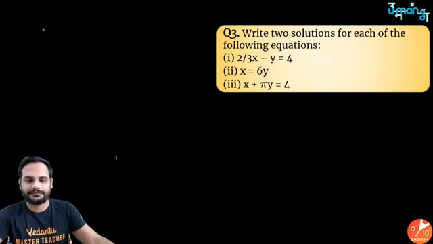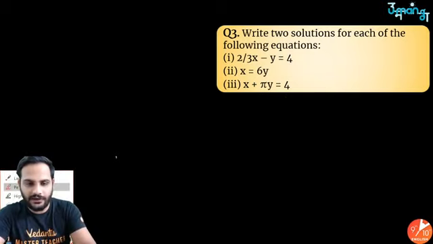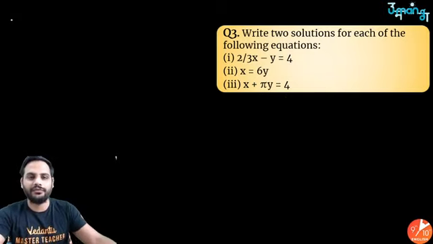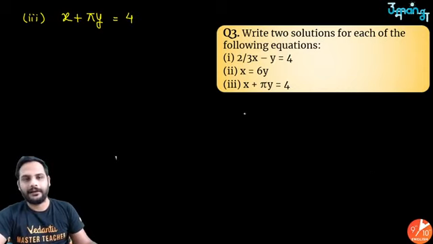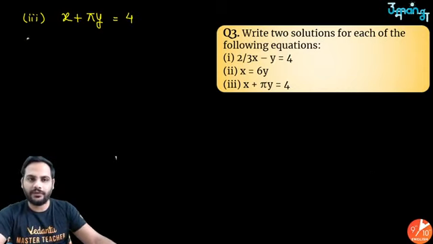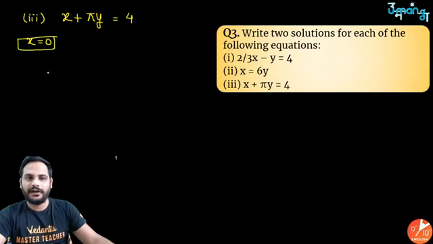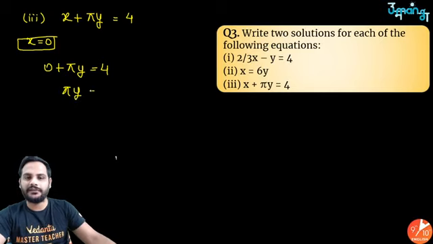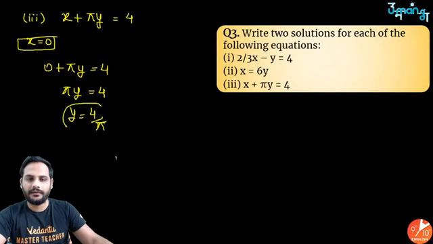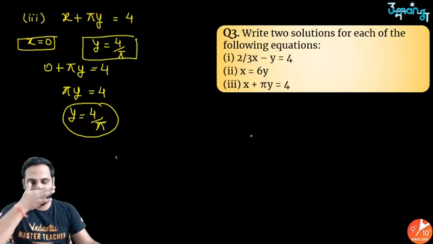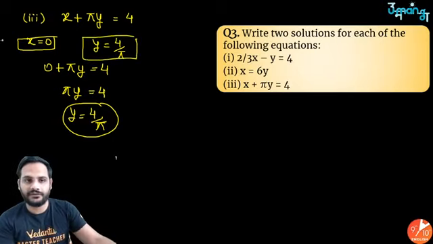Now look at the third one. Don't be afraid by looking at the third equation, sir, pi is there, what will we do? Don't worry. Even if pi is there, what is the problem? x plus pi y is equal to 4. Okay, let's solve it. First, let us make x equal to 0. So if x is equal to 0, I can say 0 plus pi y is equal to 4. That means pi y is equal to 4. So y is equal to 4 upon pi. As simple as that. This is your first solution.